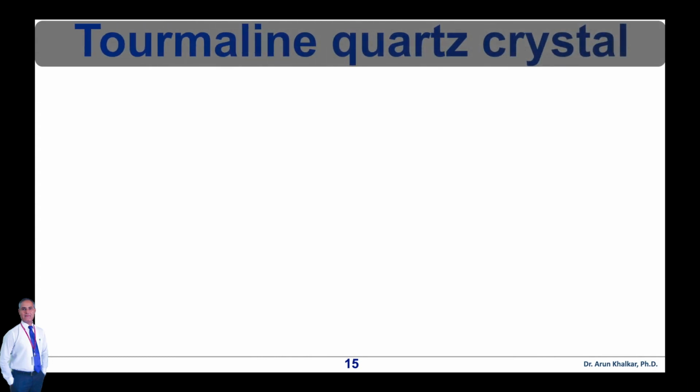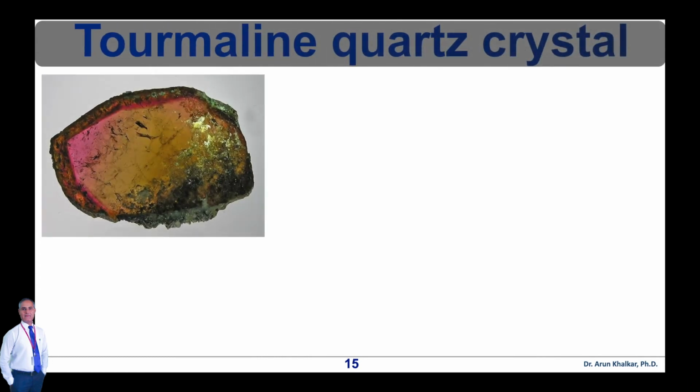Now let's discuss tourmaline quartz crystal. Tourmaline is a crystalline boron silicate material compounded with elements such as aluminum, iron, magnesium, sodium, lithium, or potassium. Tourmaline is classified as a semi-precious stone. This gemstone can be found in a wide variety of colors. The most common species and varieties that are associated with the term gemstone are diamond, sapphire, ruby, emerald, and tourmaline, as shown in this figure.